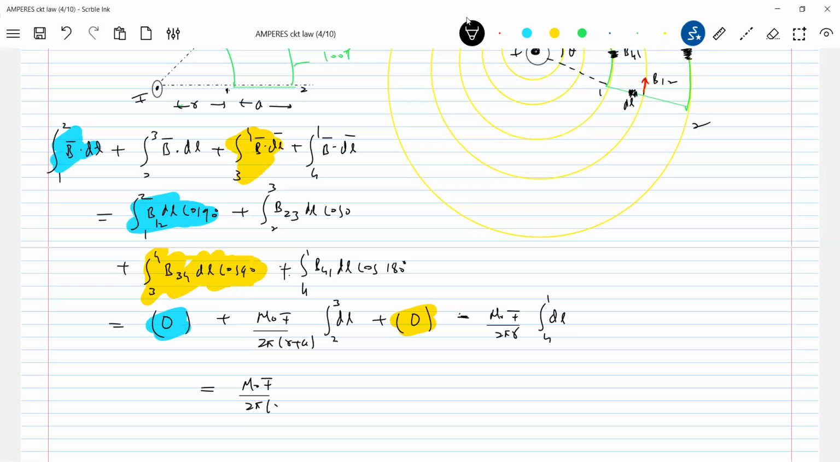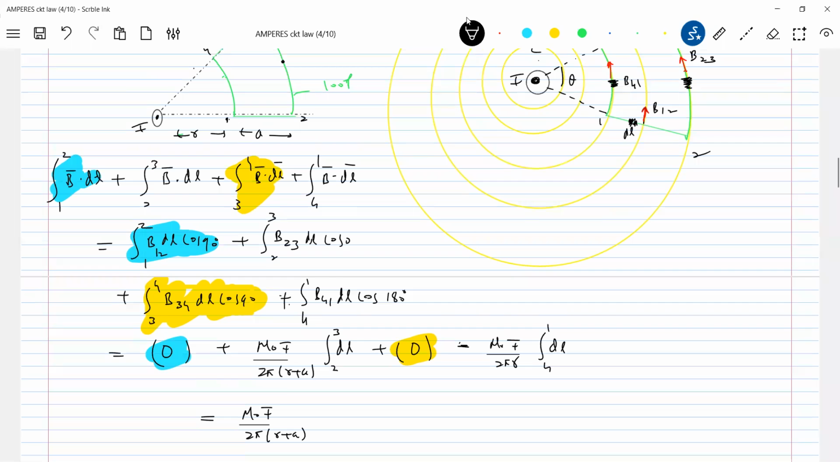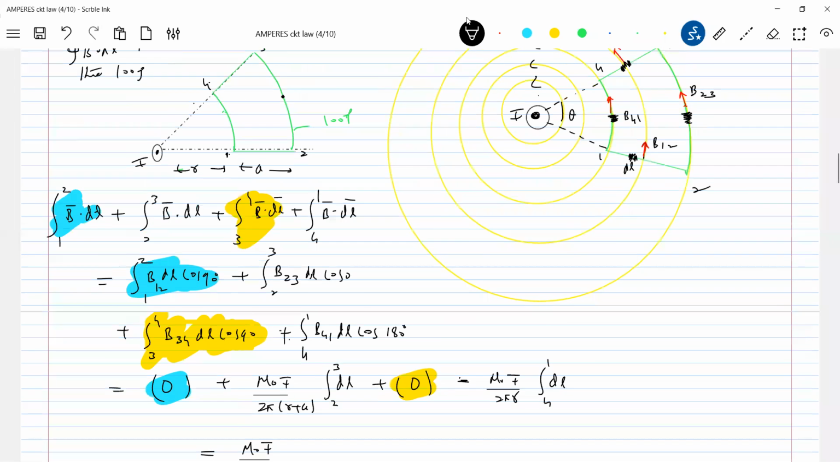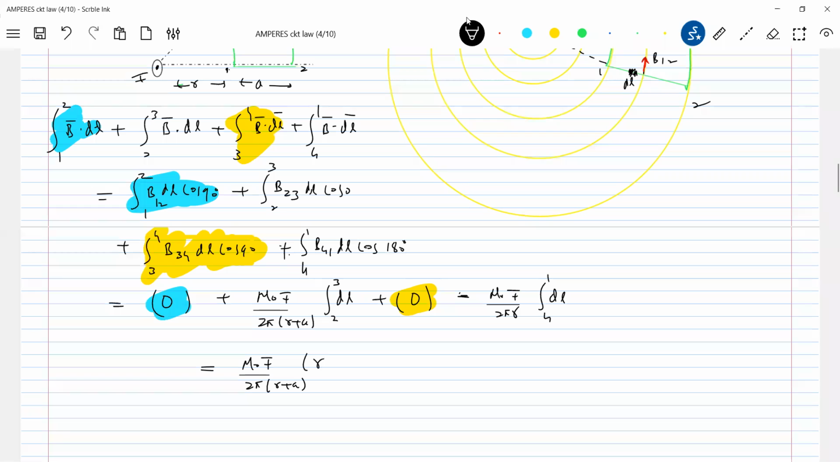Mu naught I by 2 pi (R plus A), integral of 2 to 3 path length. What should the path length be equal to? This should be equal to (R plus A) into theta. Arc length (R plus A) into theta, angle subtended, minus this should be mu naught I by 2 pi R. Arc length should be equal to R into theta. Solve this. How much are we getting? 0.